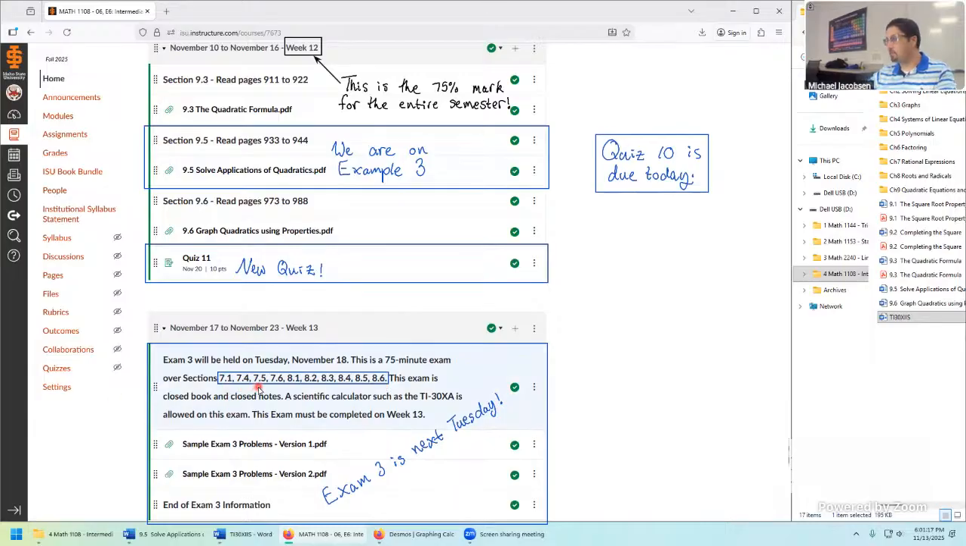Sections 7.1, 7.4, 7.5, and 7.6 are dealing with rational equations and inequalities. And then chapter 8 is all about square roots. 8.6 is square root equations.